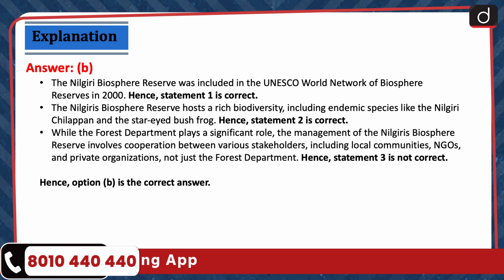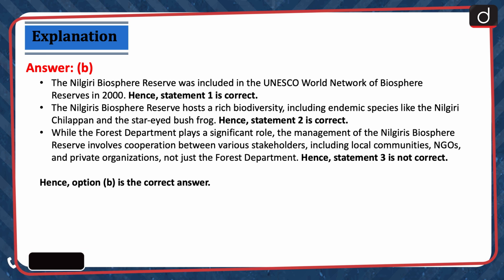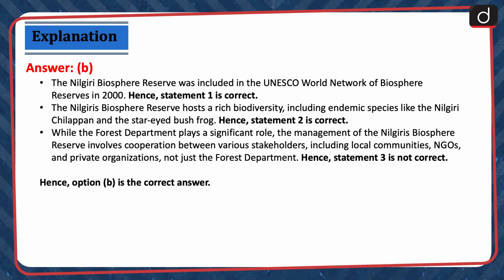The Nilgiris Biosphere Reserve was included in the UNESCO World Network of Biosphere Reserves in 2000. Hence, statement 1 is correct. The Nilgiris Biosphere Reserve hosts a rich biodiversity including endemic species like the Nilgiri Chilappan and the star-eyed bush frog. Hence, statement 2 is correct. While the Forest Department plays a significant role, the management of the Nilgiris Biosphere Reserve involves cooperation between various stakeholders including local communities, NGOs and private organizations, not just the Forest Department.